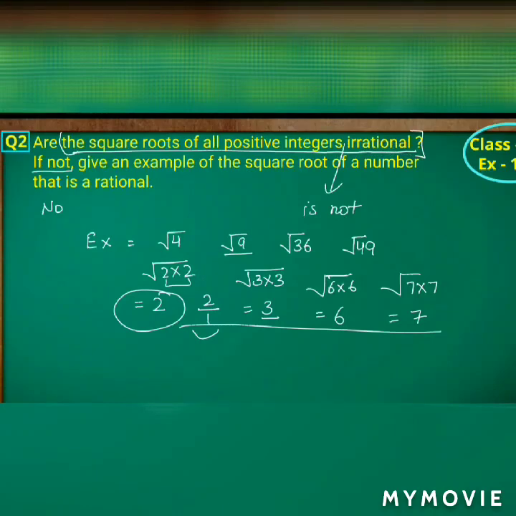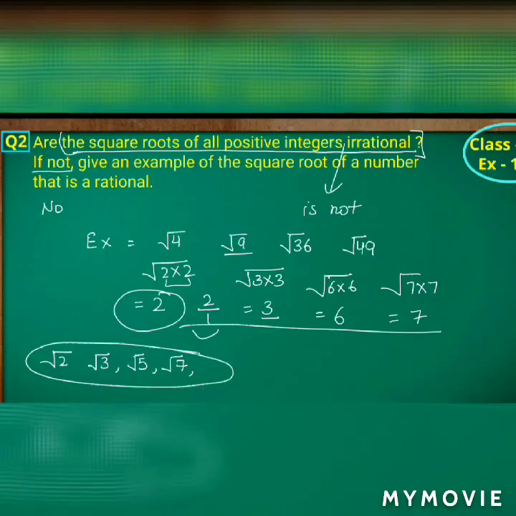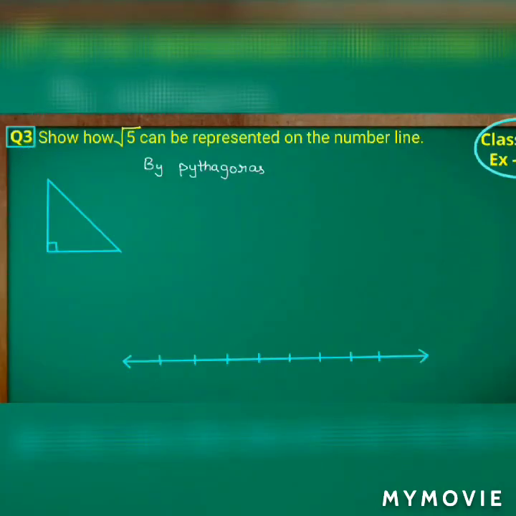We are exactly getting numbers in the form of p by q. All rational numbers we are getting. Suppose I take prime numbers, it can be irrational, that is root of 2, root of 3, root 5, root 7. These prime numbers give us irrational numbers, isn't it? But if you take positive integers, it can be rational.